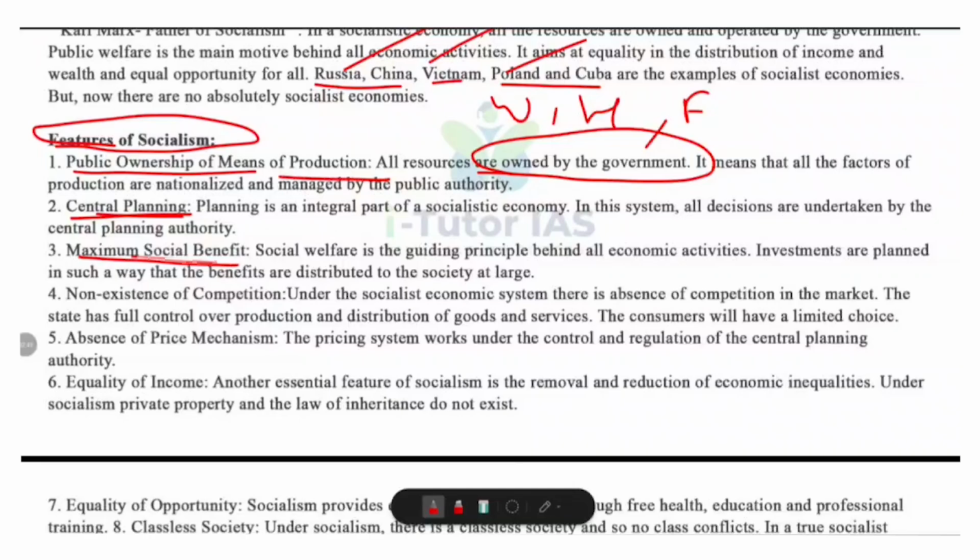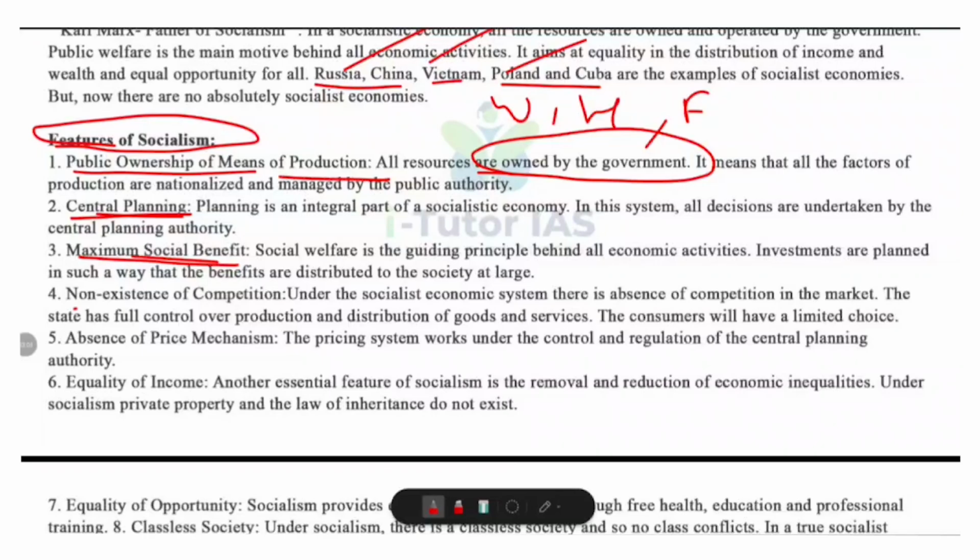Now, maximum social benefit. The main goal is social welfare and not profit. Investments are made to benefit society as a whole and not to make a few people rich. For example, resources may be allocated to healthcare, education and housing to ensure everyone benefits from it.